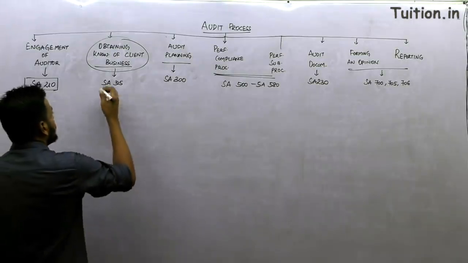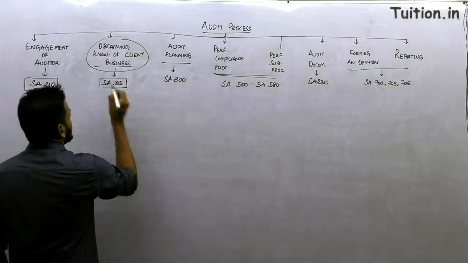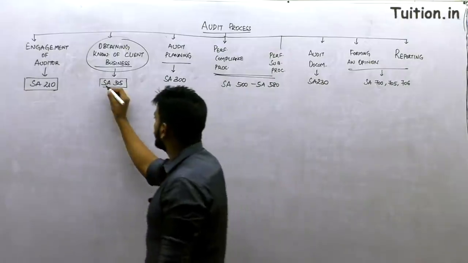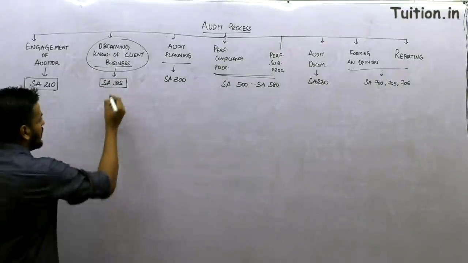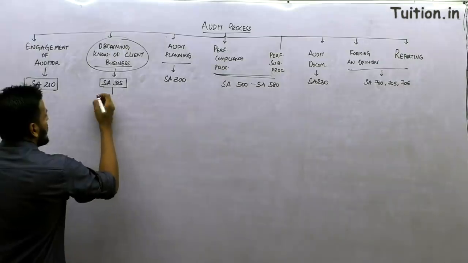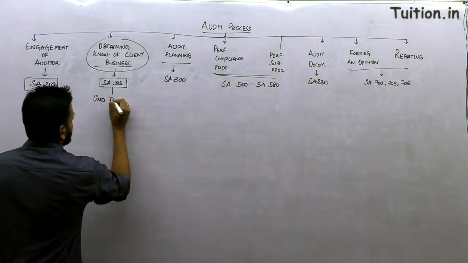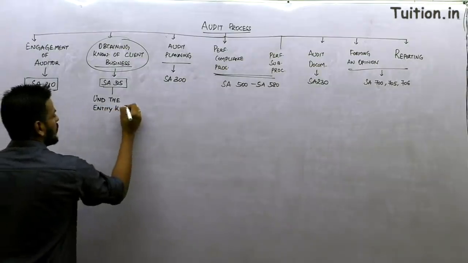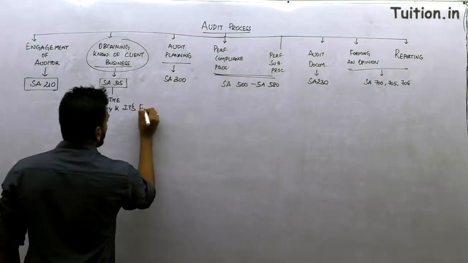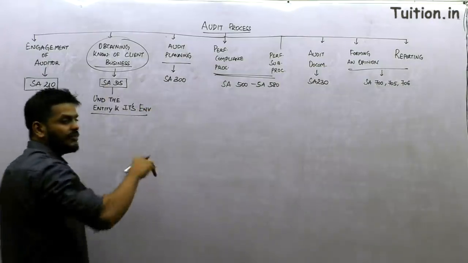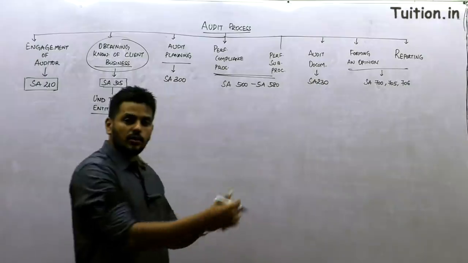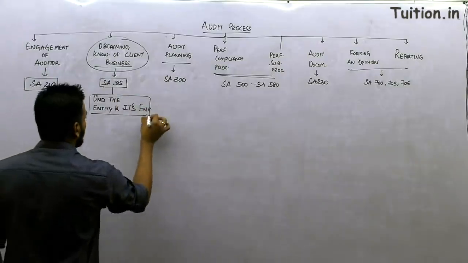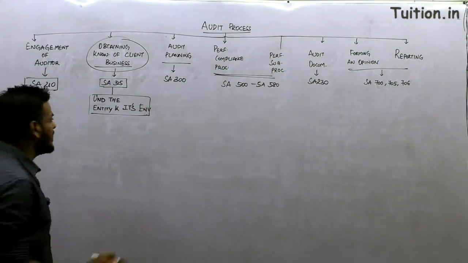Alright, coming back is standard number 315. What are we talking about in standard number 315? This piece of 315 is about obtaining knowledge of the client's business. If you have to know what 315 actually is, 315 is about understanding the entity and its environment. We are now only concerned about this piece because standard number 315 is broken down into 3 parts. I will take you through that a little later. The other 2 parts of 315 we will take up a little later. Right now we will just focus on understanding the entity and its environment.